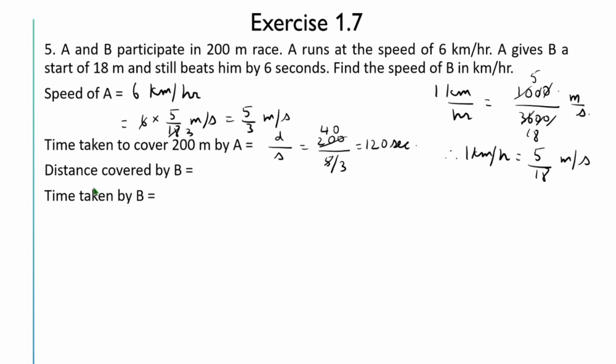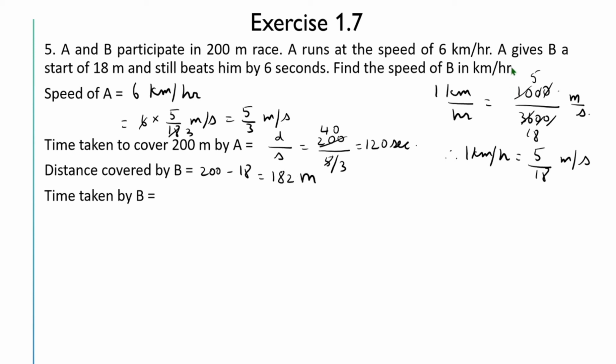Now we will find the distance covered by B. It is given A gives B a start of 18 meters. So it means when A runs 200 meters, B will run only 200 minus 18 meters. So the distance covered by B is equal to 200 minus 18, which is equal to 182 meters.